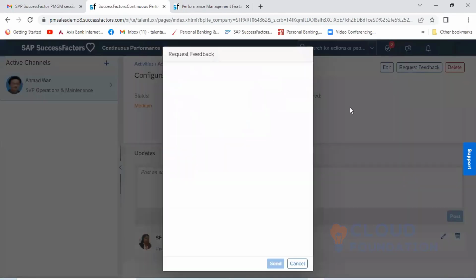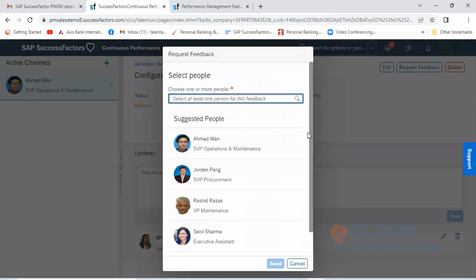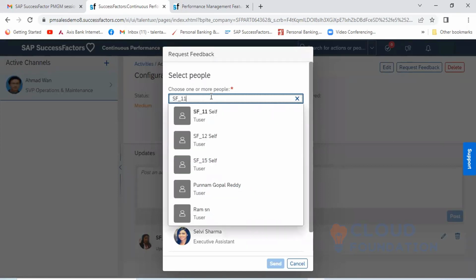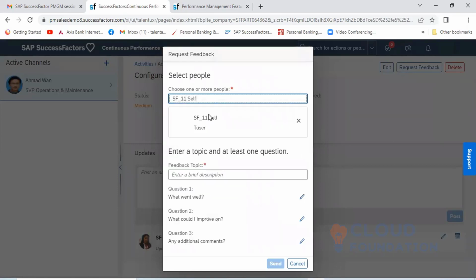So click on request and select some user ID. Okay, I'm taking this one, and here enter the topic, at least one question.